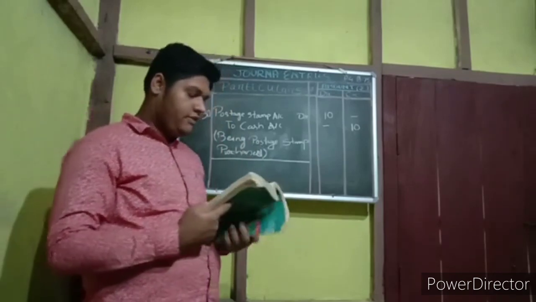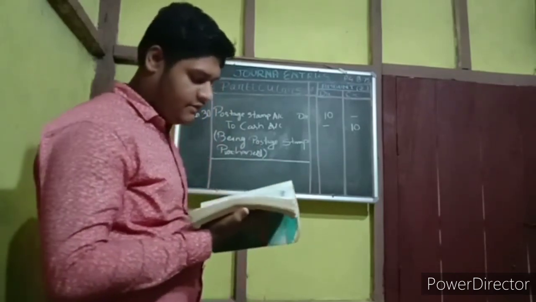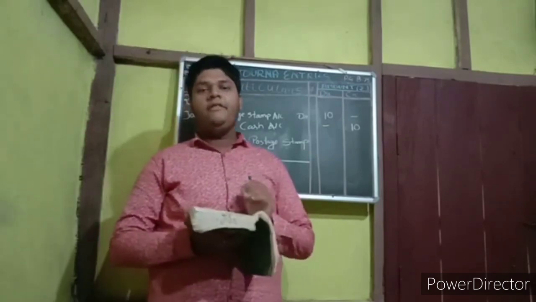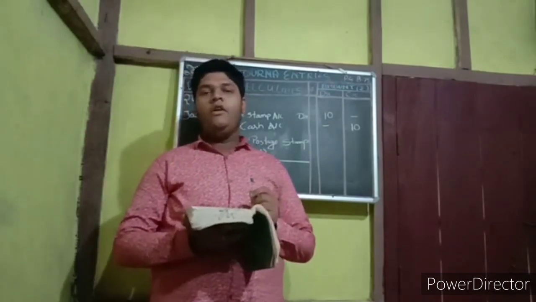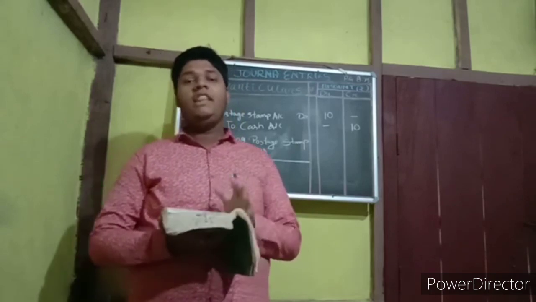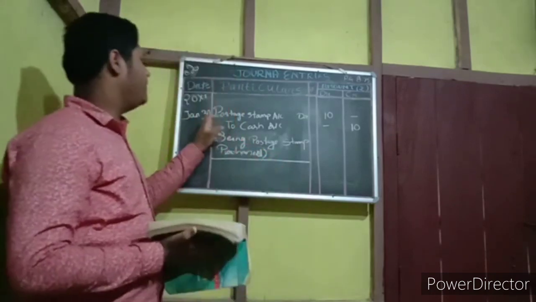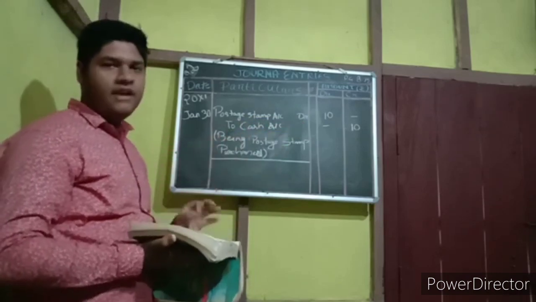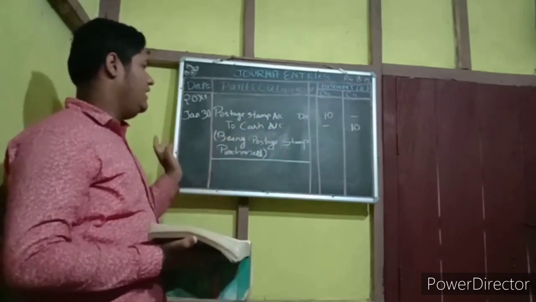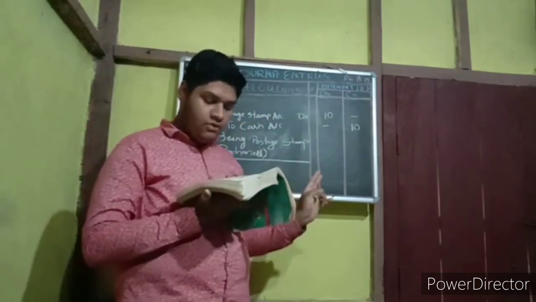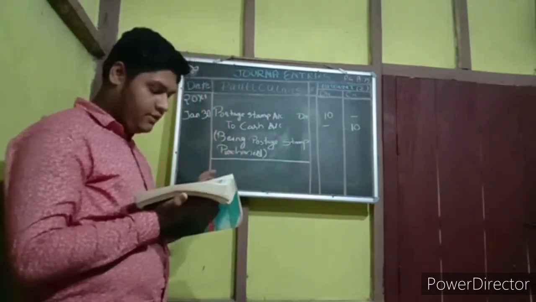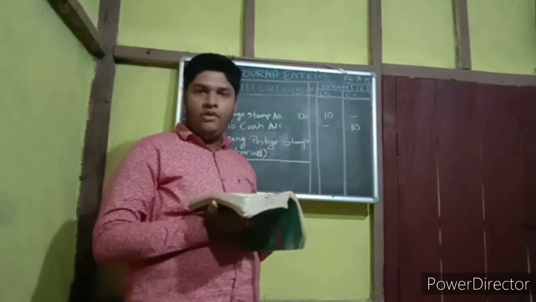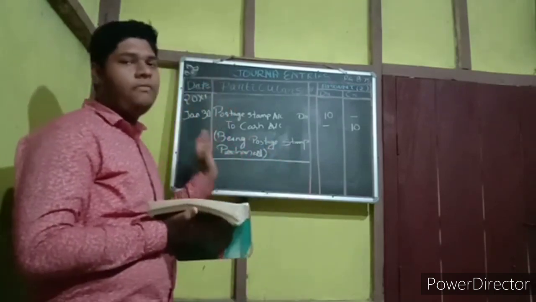So for this question number 2, the last entry is bought postage stamp. Bought here means purchase, and they mention the name of the thing which you have purchased. So when they mention the name, then directly you have to write the postage stamp account debit to cash account. Here you need not write the purchase account. Yes, in that entry, in question number 2, January 2, it is written as purchase goods. So there they wrote purchase, so for that we wrote purchase account debit to cash account.